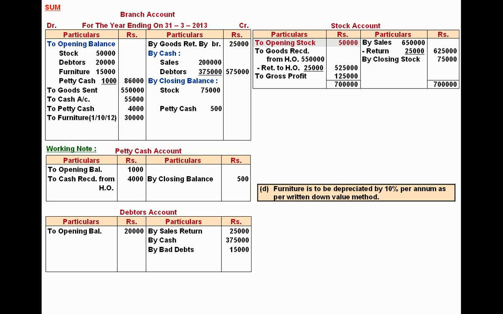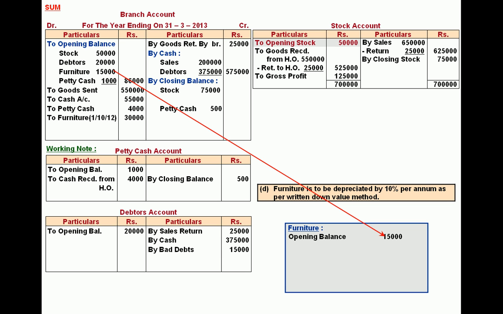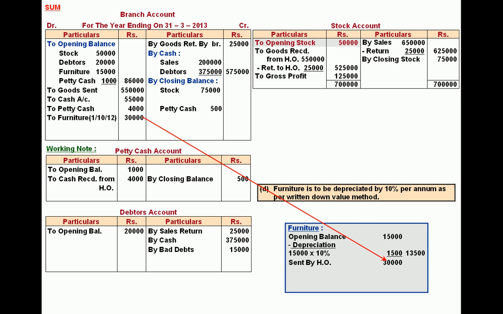Furniture to be depreciated at 10%. You are required to provide depreciation for the whole year on the opening balance 15,000. So 15,000 into 10% depreciation is 1,500. Furniture sent to the branch during the year on 1st of October, 30,000, on which depreciation is provided for 6 months, that is also 1,500.